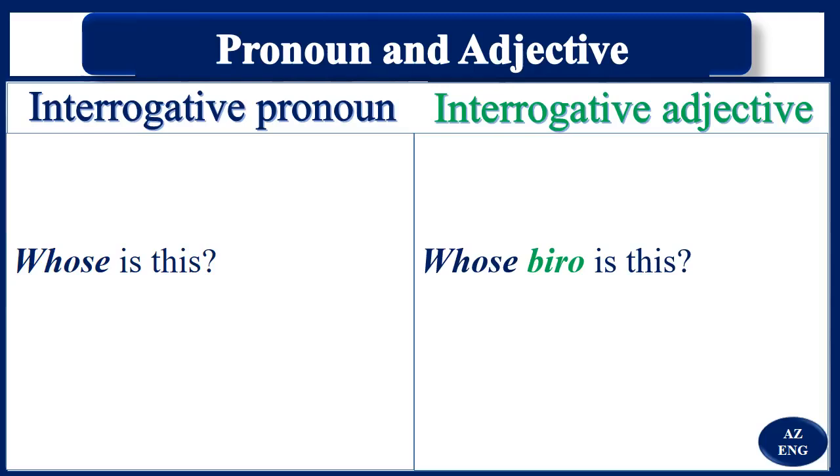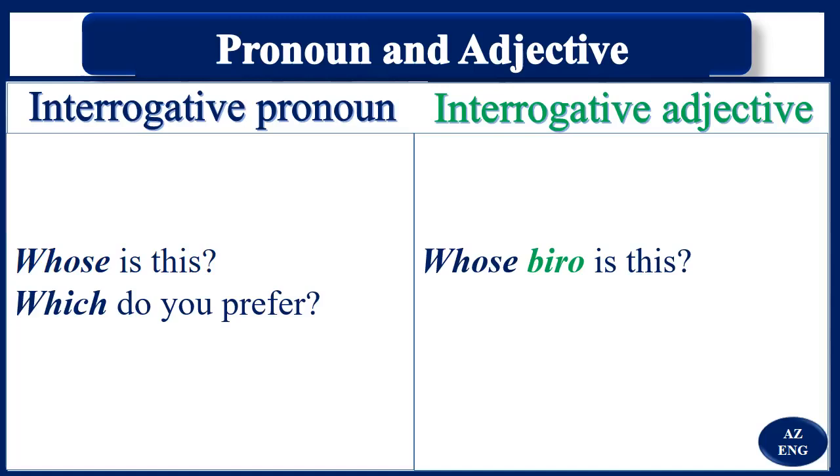You see that after whose we've got biro. Remember what an adjective does. It tells us more about a noun or a pronoun. So whose is this? Interrogative pronoun. Whose biro is this? Interrogative adjective. It is not difficult, right?